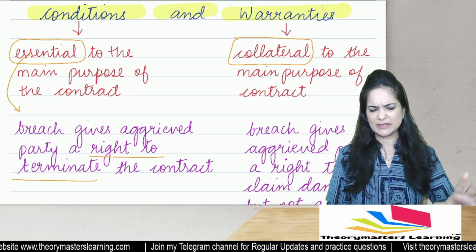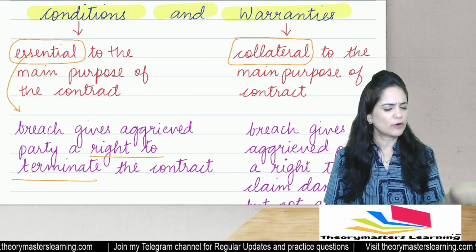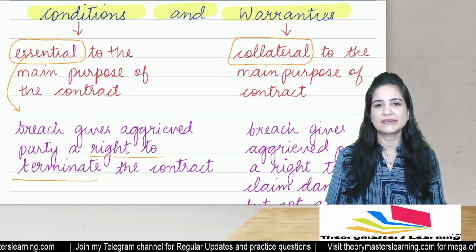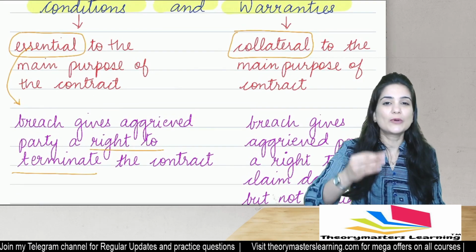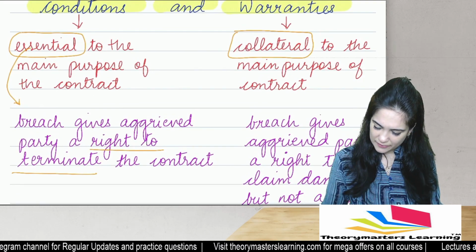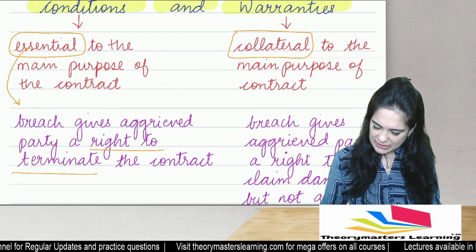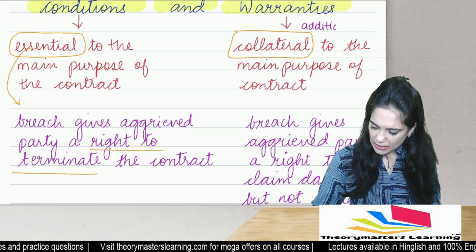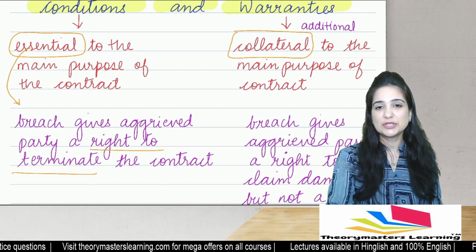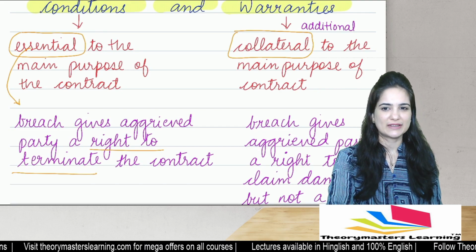I can terminate the contract. I don't want this car. I want my refund. I want the full price that I paid for it. Then what is warranty? It is only collateral. What is the meaning of collateral? Collateral means it is only additional. It is additional to the main purpose of the contract.